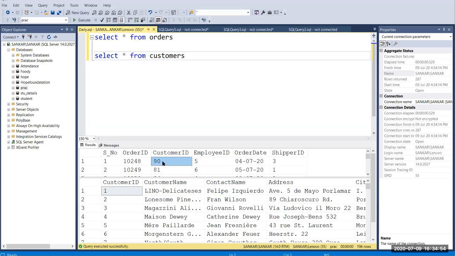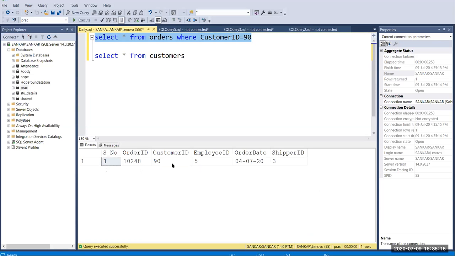Okay, so here you can see we have a 90, right? So I'm going to copy this, and yesterday we saw some conditions like where, and here we have to pass our customer ID, and here you can give 90. So now I'm going to run this. So customer 90 has bought only one product. Okay, so only one order, right?